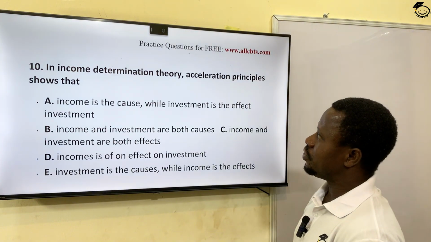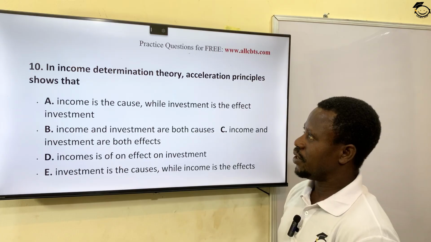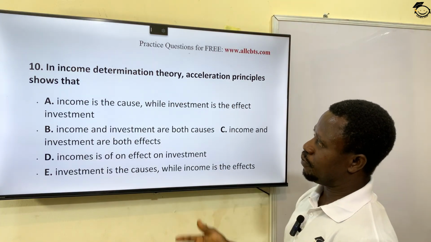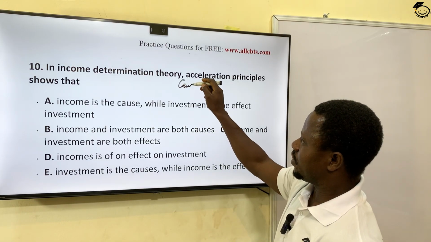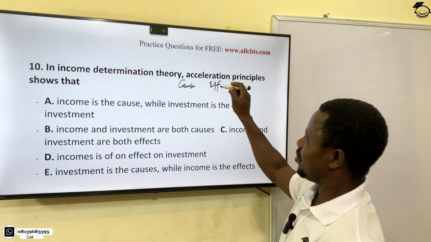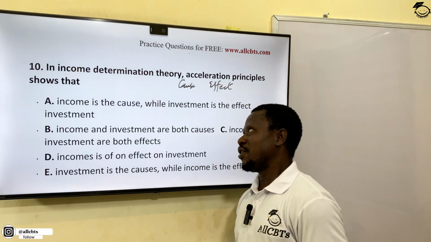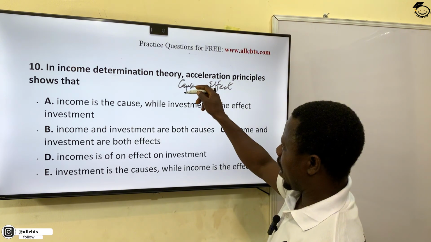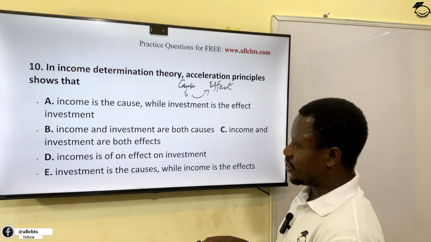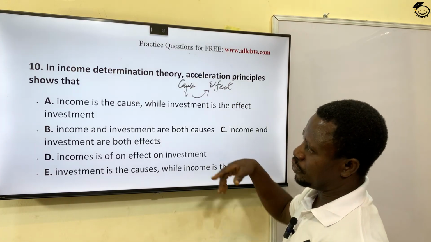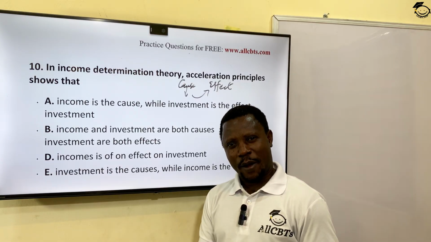In income determination theory, the acceleration principle shows that, what are we talking about here? We mean that there is a cause, and when there's a cause, there will also be effects. Just like the general saying, there's no cause without effects. Something happened that brought about another thing. The income acceleration principle is talking about when you have income, three things could happen.